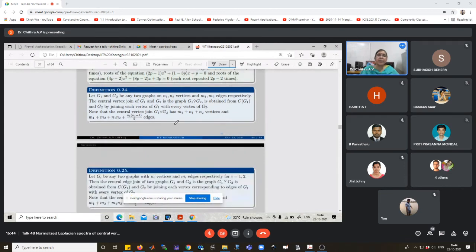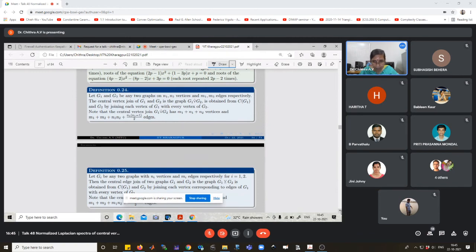Next, I consider the central vertex join of two graphs. Here, same as the join of two graphs, but here we replace the first graph by its central graph. C of G1 join G2 is obtained from C of G1 and G2 by joining each vertex of C of G1 with every vertex of G2. The number of vertices is m1 plus n1 plus n2, and m1 plus n2 plus n1 n2 plus n1 into n1 minus 1 by 2 edges.